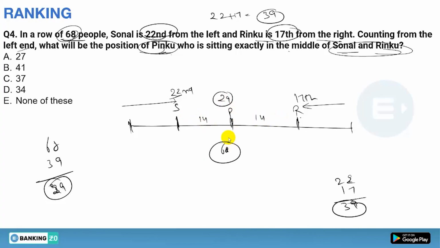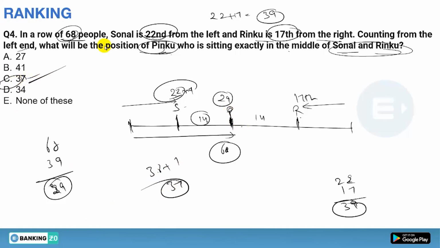Yes or no? Done. Now till here, we have to find the position of Pinku from the left hand. So 22 is still here, 14 is in between, so it will become what? 36, and we have to count Pinku also because we have to find the position, so it will become 36 plus 1, 37. So the answer will be option number C. That's it. Clear or not?